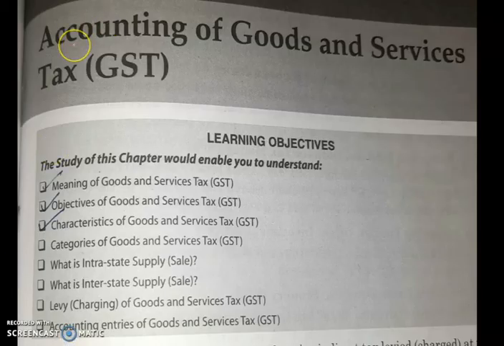Here is the first chapter for discussion, Accounting of Goods and Service Tax, GST. In this chapter you should know what is GST. You should know the meaning of GST, and you should learn the objective of GST. Plus you should learn what is intrastate GST as well as interstate GST. This is the very important part of your study related to GST. Intrastate means within the state GST is applied.